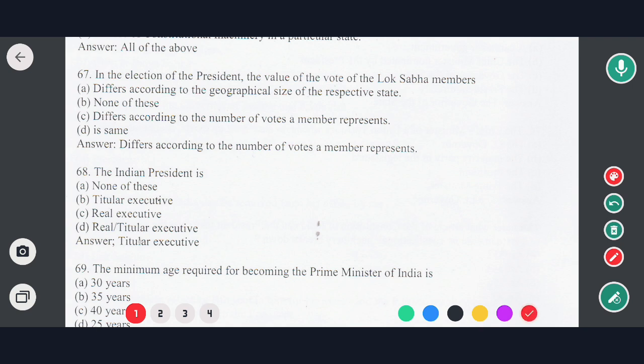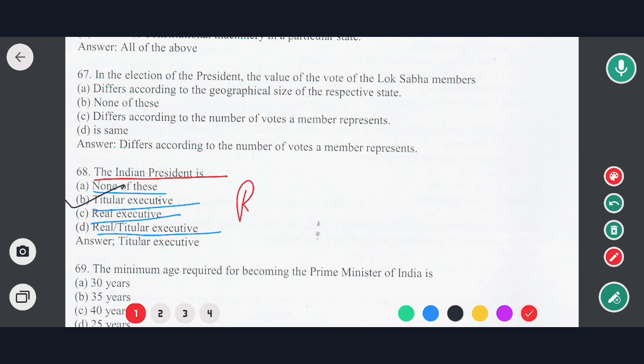Next question is: the Indian president is, options are none of this, titular executive, real executive, and real and titular executive. So the correct option would be option B, that is titular executive. So who is the real executive?